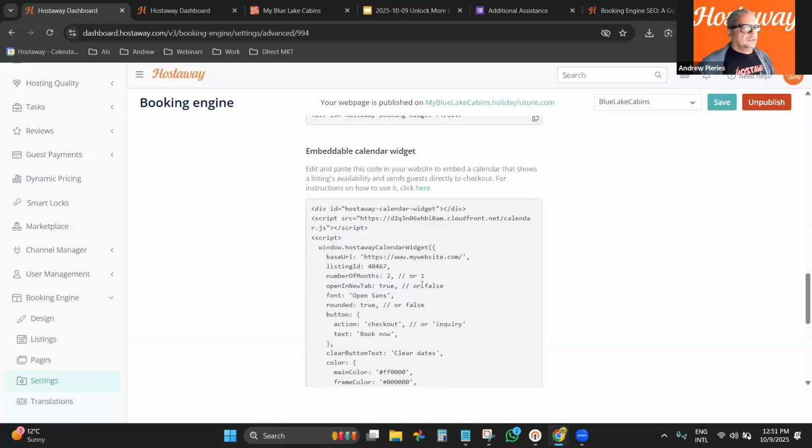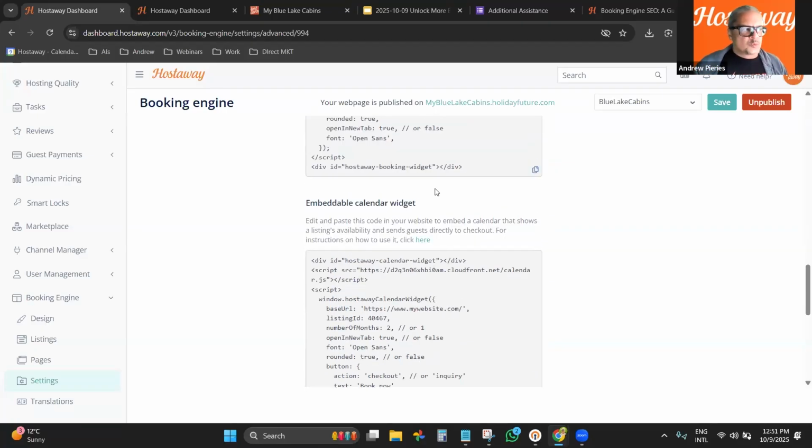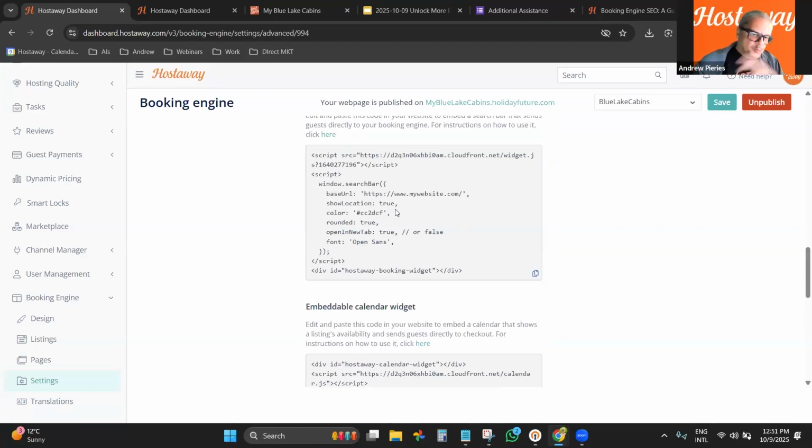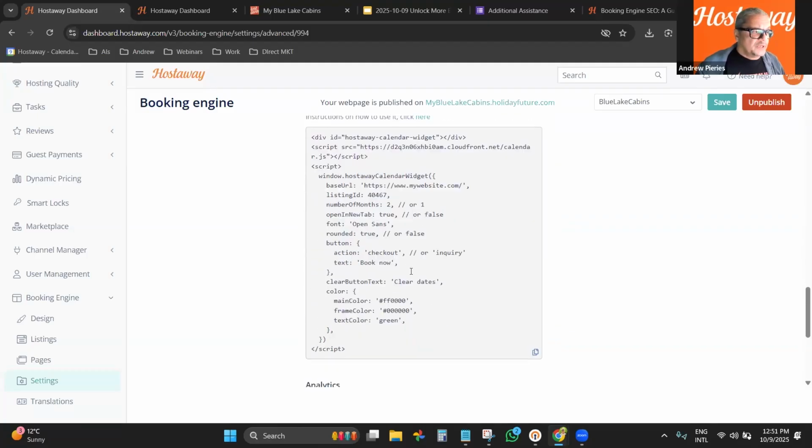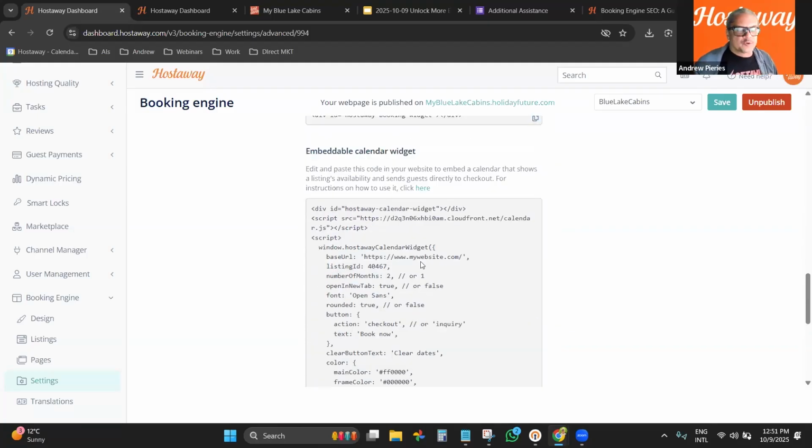Things like that. And then the calendar widget. This one is on the account level. It will show all the listings that are being displayed on the booking engine. And this one is on the listing level. So you can have a calendar for each one of your listings, again, published somewhere else, right? Let's say a very common example that I see, like real estate agents, right?